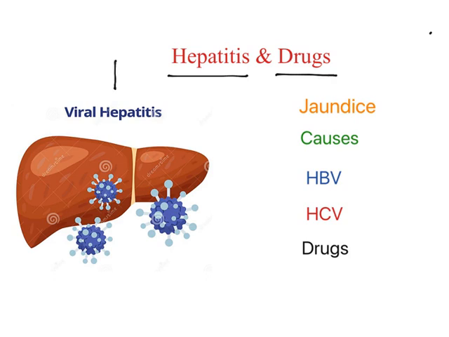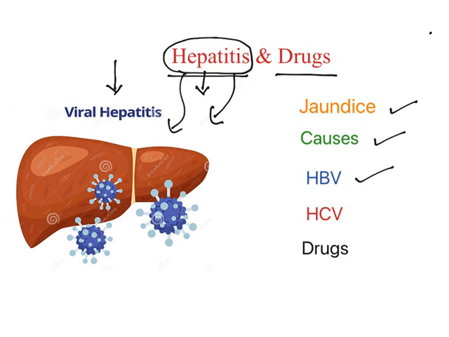Especially in this class I am going to deal with viral hepatitis. At first, hepatic means liver, itis means inflammation. So hepatitis means inflammation of the liver. In this video I am going to explain what jaundice is, what the causes are, hepatitis B virus and hepatitis C virus, and the drugs used to treat these infections.